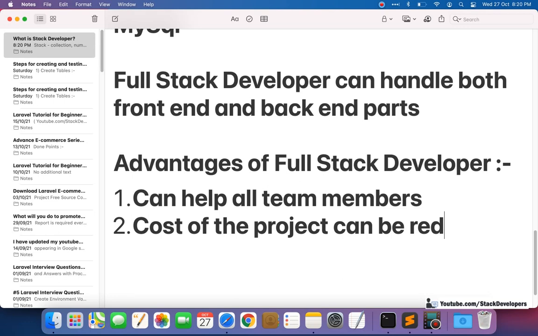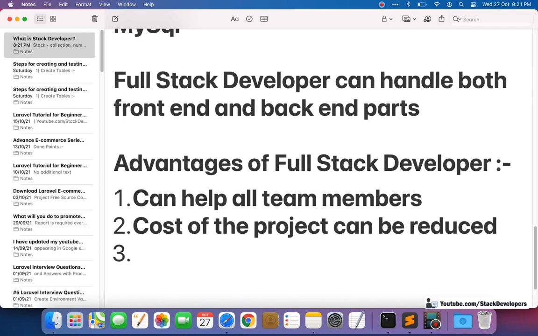Like if there is a small project, and the company just hires a full stack developer, that person can handle the front end, back end, everything, and make the complete project ready. So the cost of the project can be reduced with the help of a full stack developer.